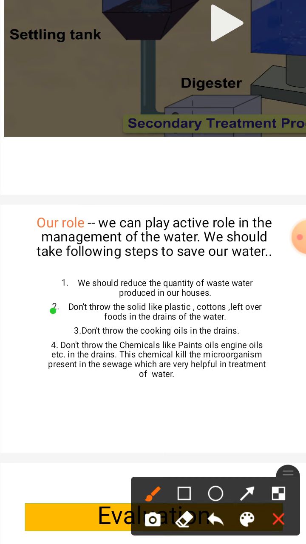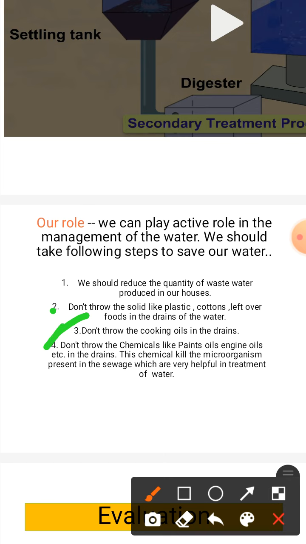Second is don't throw solids like plastics, cottons, leftover foods in the drains of the water, because this can choke the drains. Third is don't throw the cooking oils in the drains, because the cooking oils harm and block the pipes of the sewerage system.